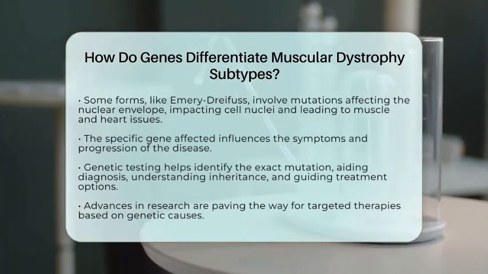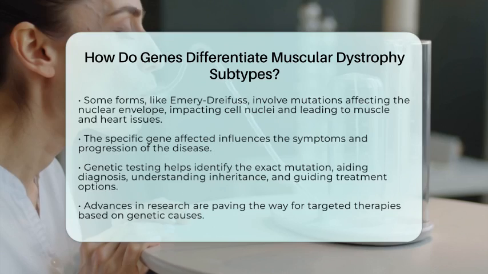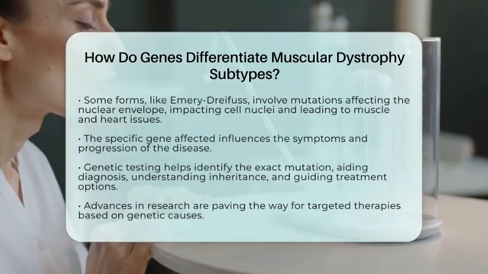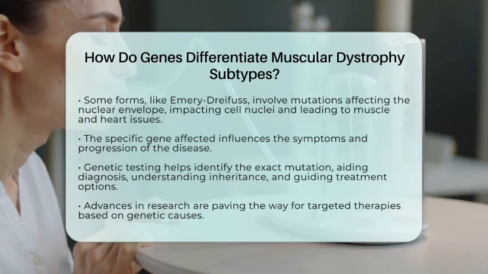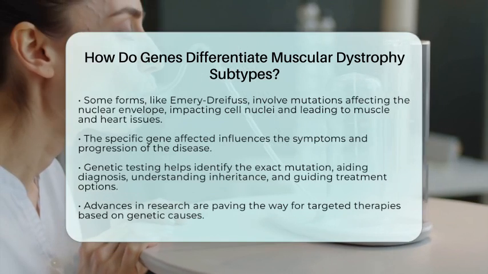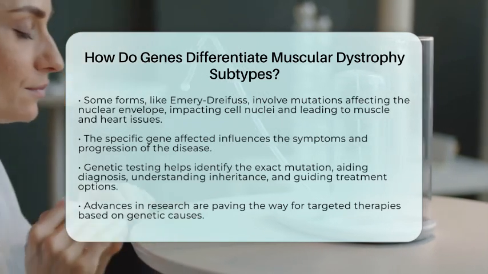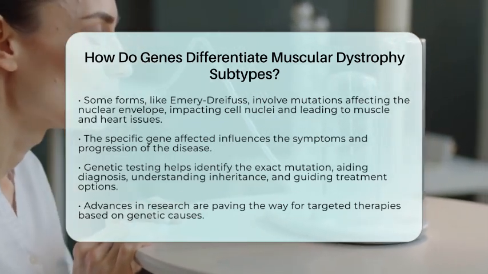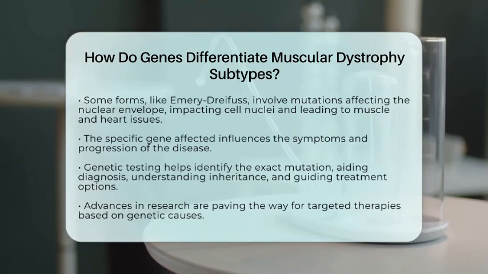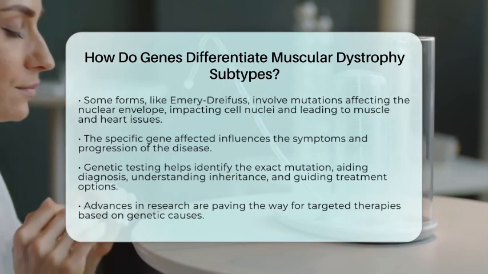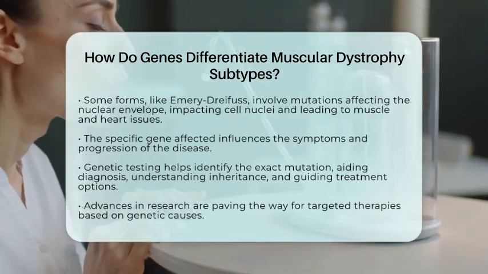Genetic testing is essential because it pinpoints the exact mutation involved, allowing for precise classification of the subtype. This knowledge also helps families understand inheritance patterns and risks for future children. As research advances, understanding how specific genes cause these different forms of muscular dystrophy opens the door for developing targeted treatments that address the underlying genetic causes.